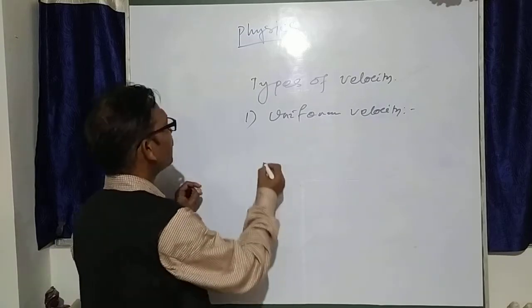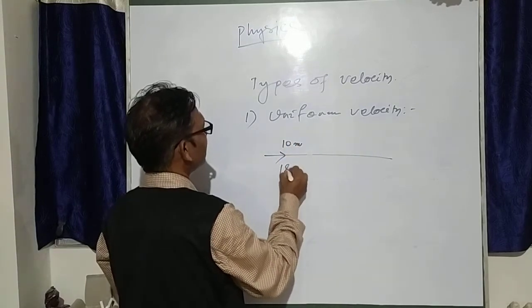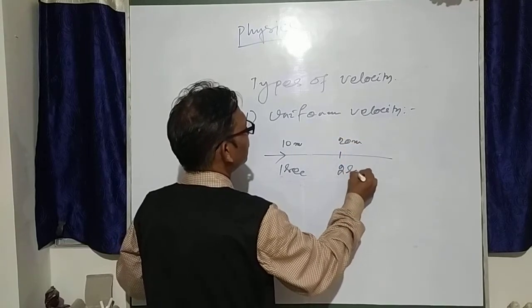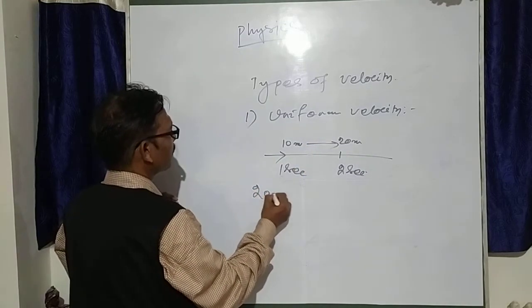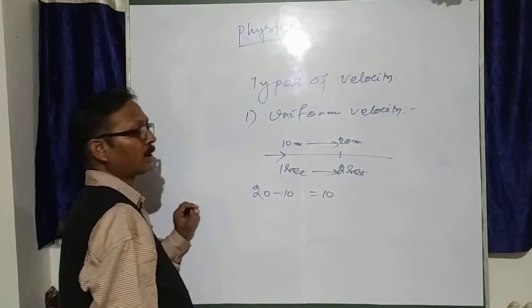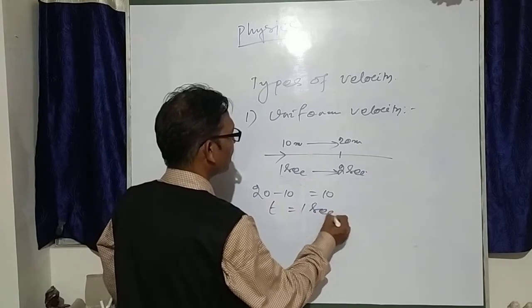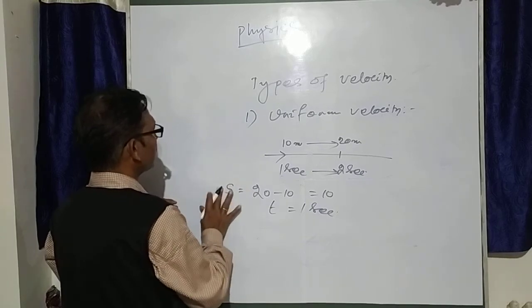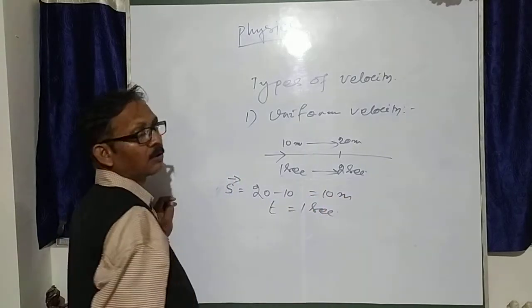When displacement is equal. Suppose 10 meter displacement in 1 second, 20 meter displacement in 2 seconds. You see change in displacement, 20 minus 10, this is equal to 10. Change in time, this is equal to 2 minus 1, that is 1 second. So change in displacement is 10 meter, change in time is equal to 1 second.